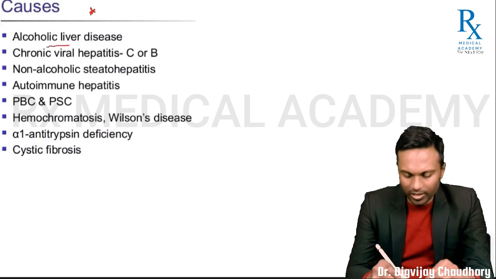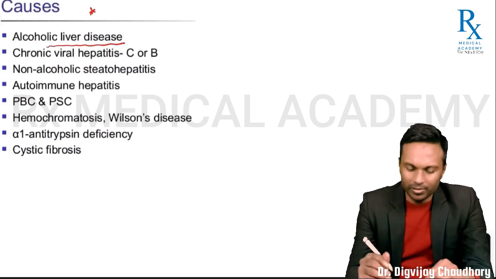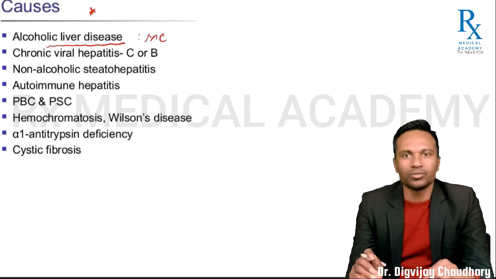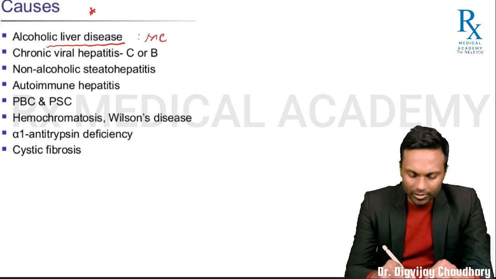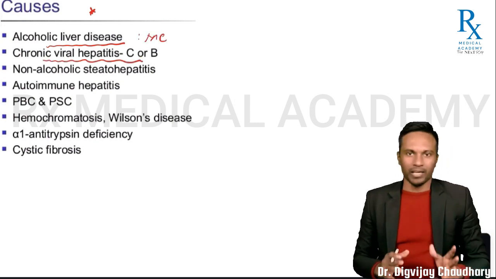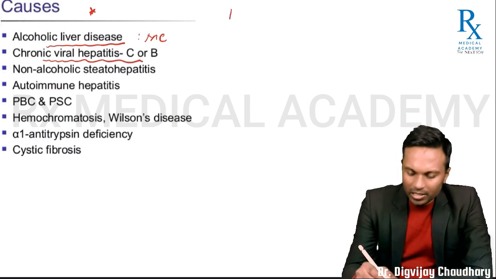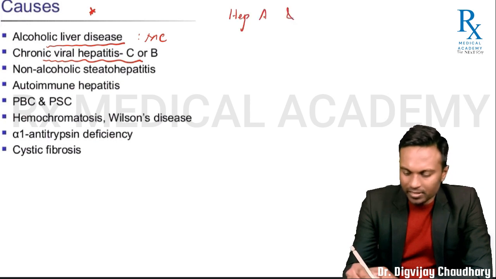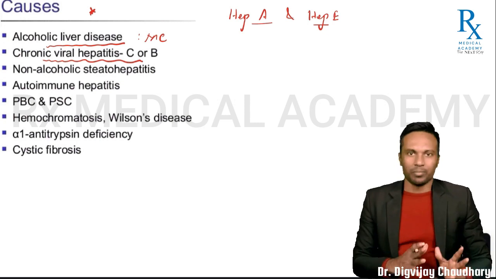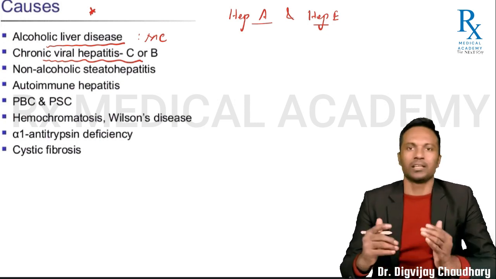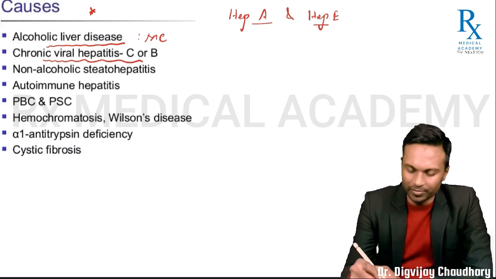First of all, we have alcoholic liver disease, the evergreen substance and most common cause of chronic liver disease, okay? Then you have chronic viral hepatitis. We have already studied viral hepatitis. Among the hepatotropic viruses, hepatitis A and hepatitis E can cause only acute hepatitis, not chronic, be it acute hepatitis or acute liver failure.